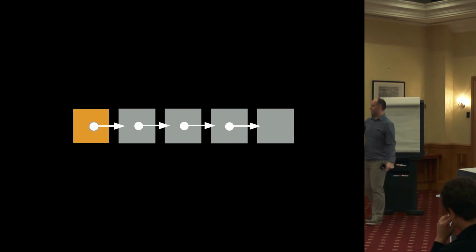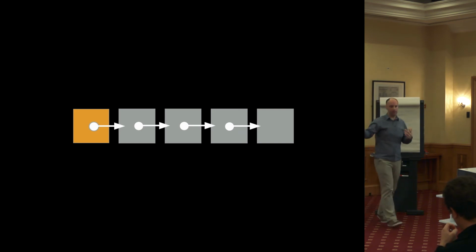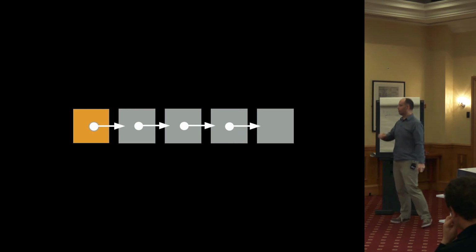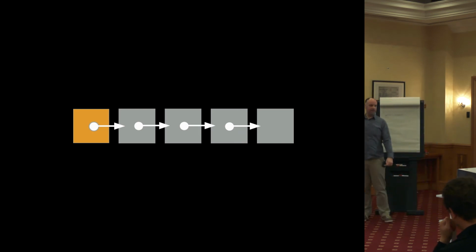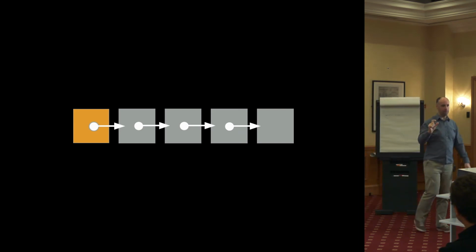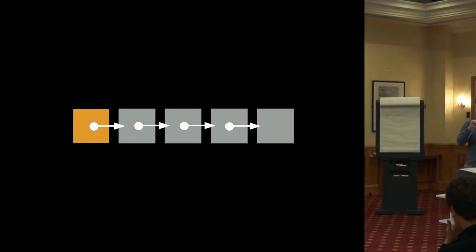Each element in the list has a value and a pointer to the next element, or the previous, depending on which way you look at it. We typically call the first element the head, and then the rest is the tail, so the pointer to the tail. And it's important that it's a singly linked list with pointers only one way.